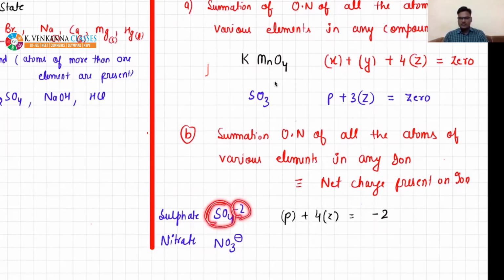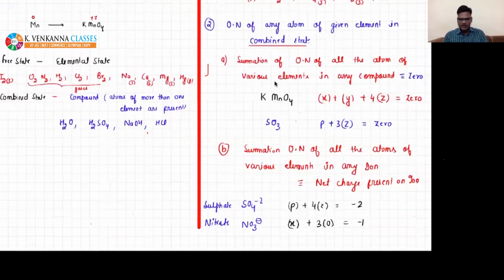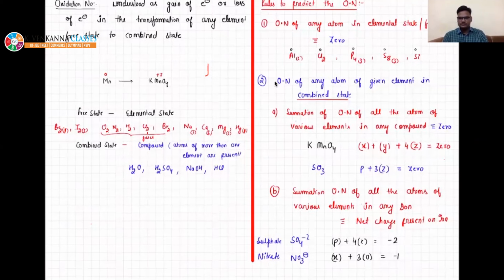So the summation of oxidation number of individual atoms should be equal to net charge present on the ion, right? What about nitrate? You can take nitrate as X for N, and then 3O, and it should be equal to -1. Is that okay? Yeah, summation should be equal to -1, right?